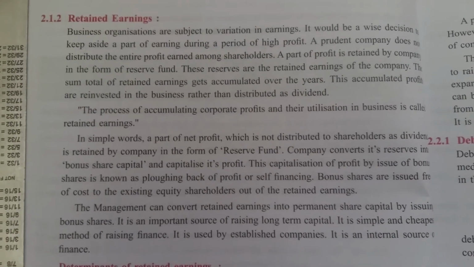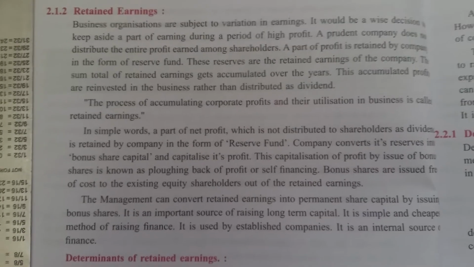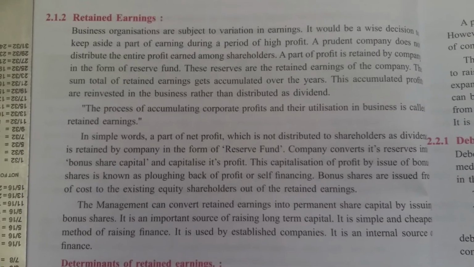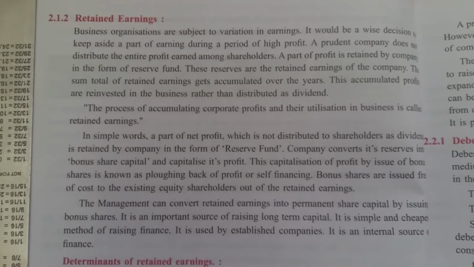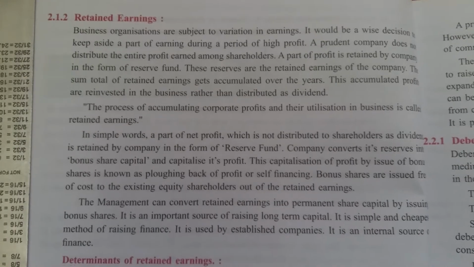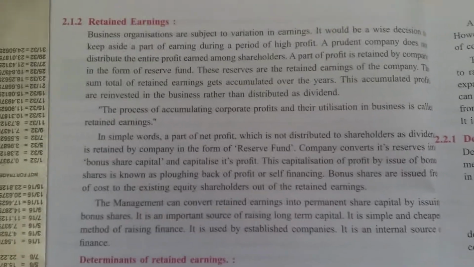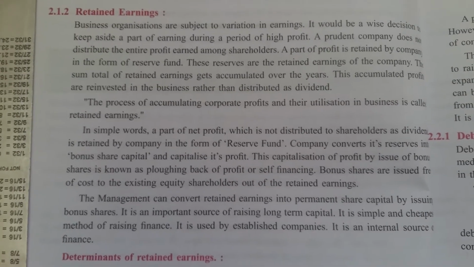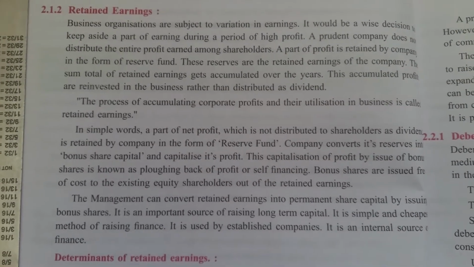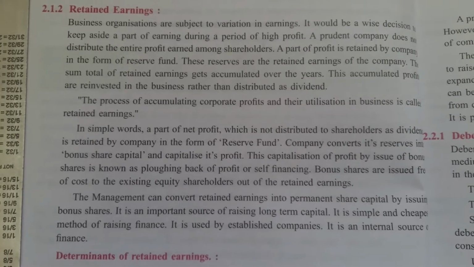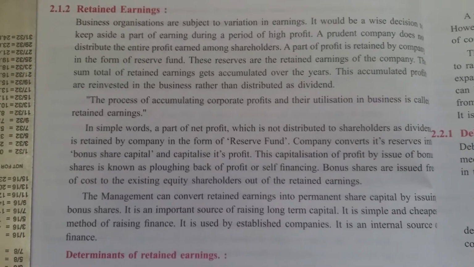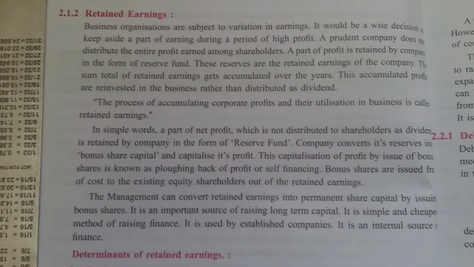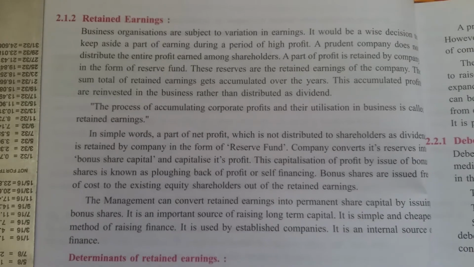What is the meaning of retained earning? Retain means to keep aside, and earning means whatever we earn. Whatever profit is earned by the company during a particular year, the company does not utilize all of it. It keeps some part of its profit aside so that it can be invested into the business again at the time of a crisis, or for expansion or diversification.